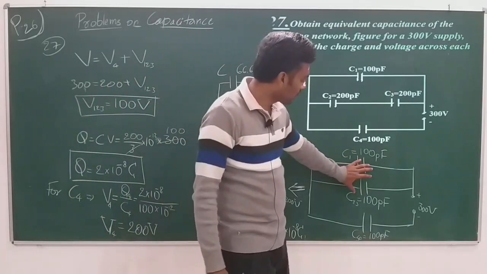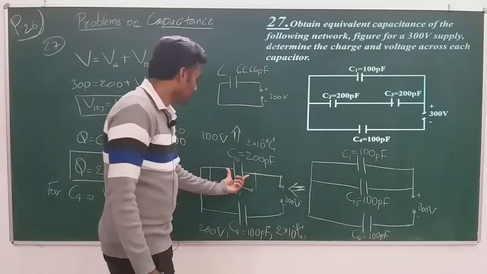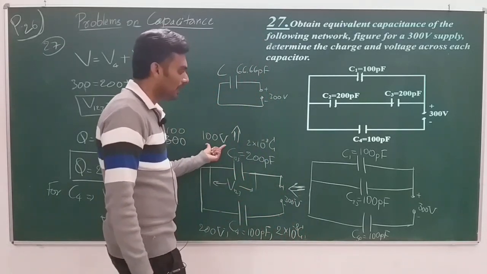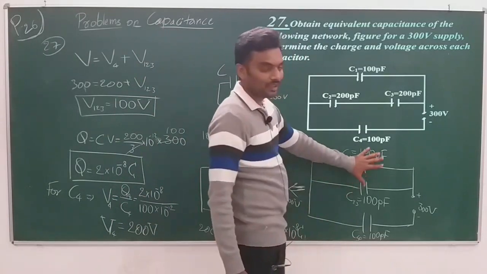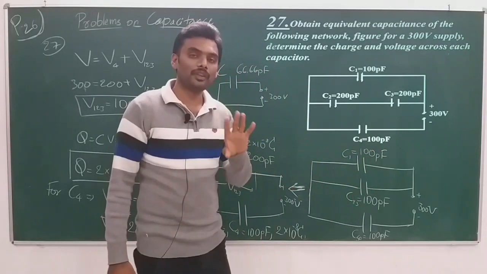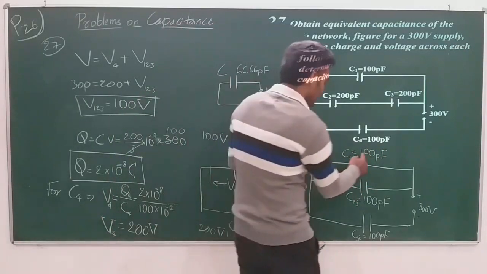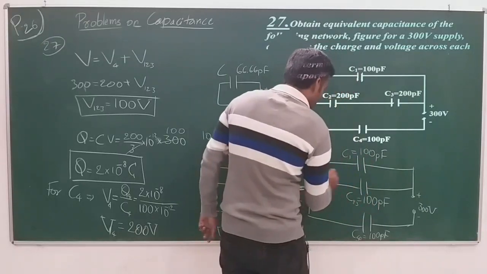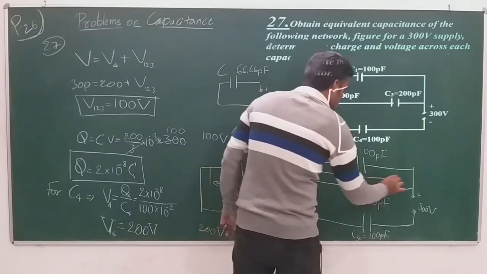C123 is the parallel combination of C1 and C23, and we have the potential difference across C123 equal to 100 volt. Since they are connected in parallel, the effective and the given capacitors will have the same potential difference. So even C1 and C23 will have the same potential difference, which is 100 volt.